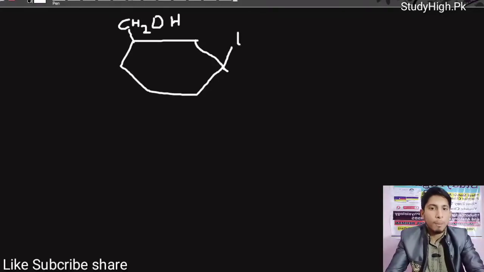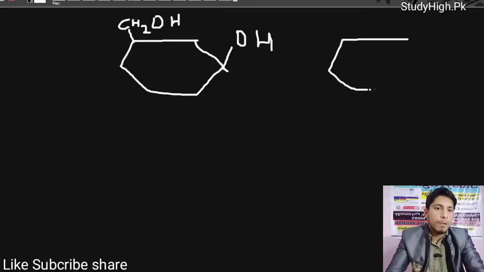If you remember my first lecture of isomerism, you must know that glucose can exist in different forms. Alpha form, if this CH2OH group is projected upward and the hydroxyl group is projected downward, it will be alpha glucose. But in beta glucose, that is involved in formation of the cellulose molecule, this hydroxyl group is also projected upward. Both are in cis form. That's why this glucose is beta D glucose. And in this, it forms a beta glycosidic bond with carbon 4 of the next glucose. So in this way, it is involved in formation of glycosidic bond.